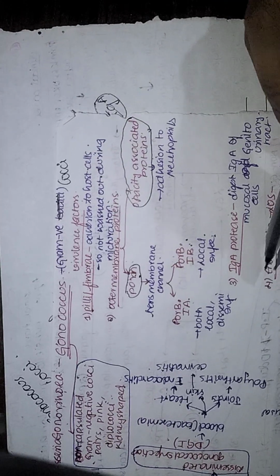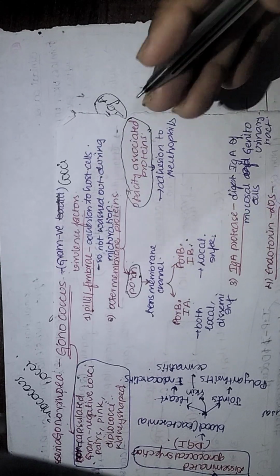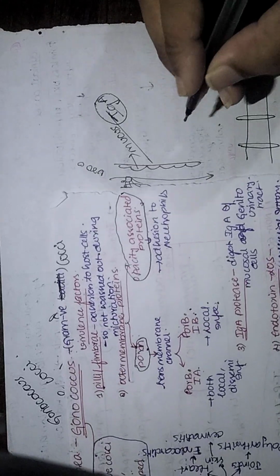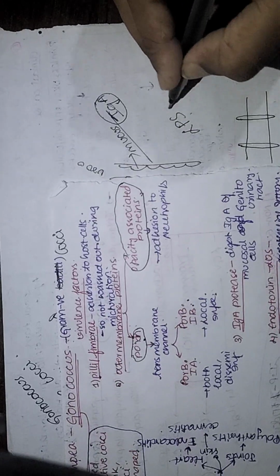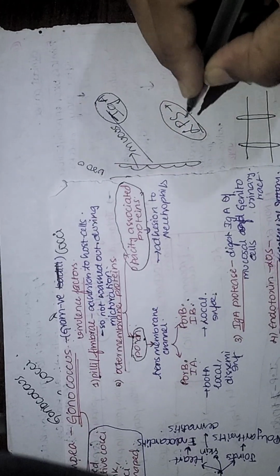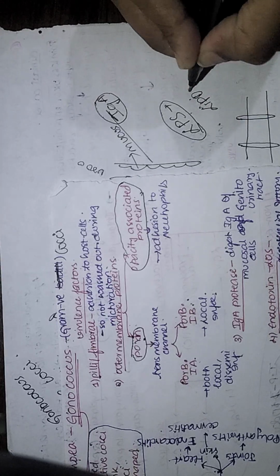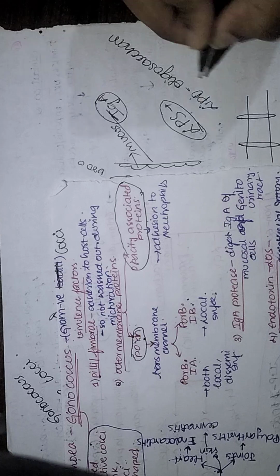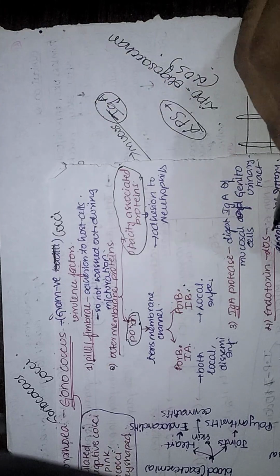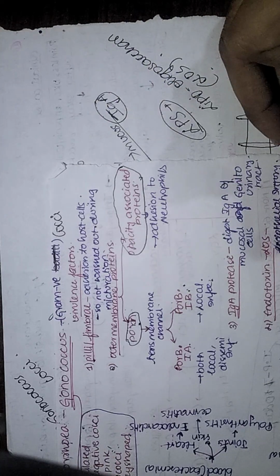Next, coming to the endotoxin. Since it is a gram-negative bacteria, as we know, the lipopolysaccharide of other gram-negative bacteria acts as an endotoxin. But here, in case of gonococcus, it does not have a polysaccharide. Rather, it has oligosaccharides. Hence it is called LOS, which acts as an endotoxin. Just like Neisseria meningitidis, it also causes endothelial damage.